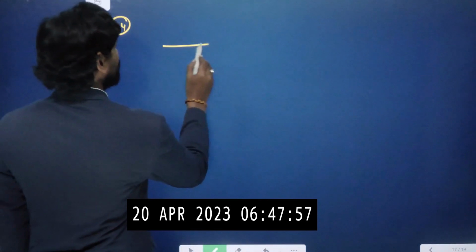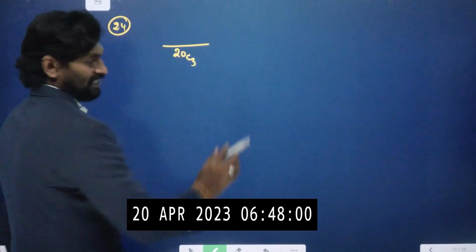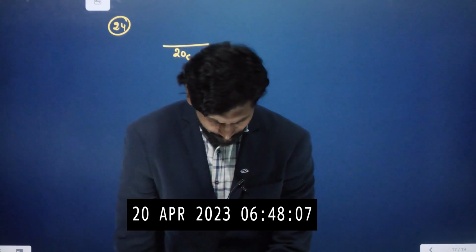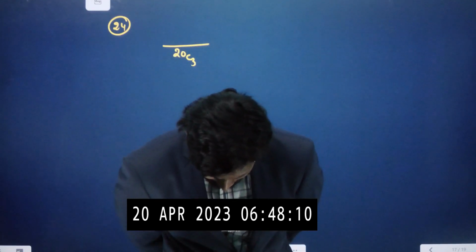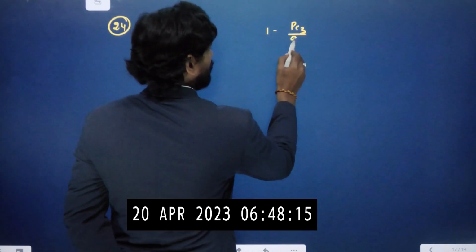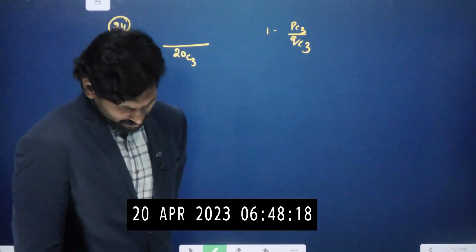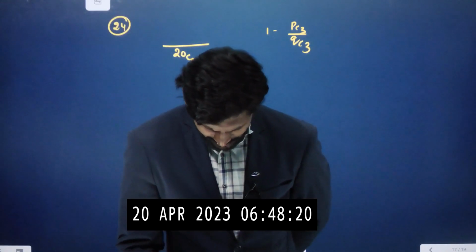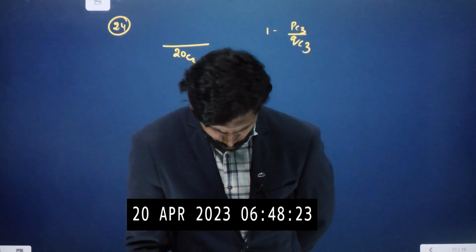It is given that 3 numbers are chosen at random from the first 20 natural numbers. So, from the first 20 natural numbers, 3 numbers are chosen randomly, so 20C3 selection. Then the probability that their product is an odd number is 1 minus PC3 by QC3. Then find the value of Q by P.